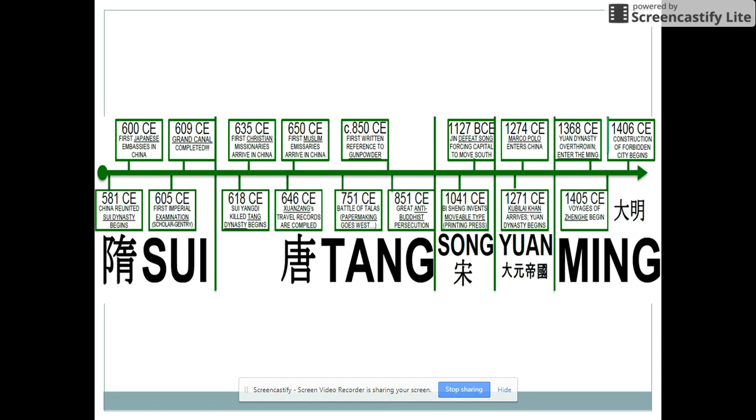Okay, here's a timeline of stuff that happens during the dynasties. That way y'all can pause it and go back and look at that.